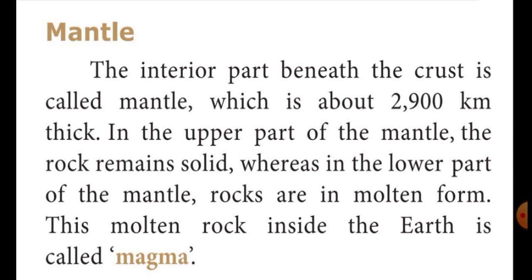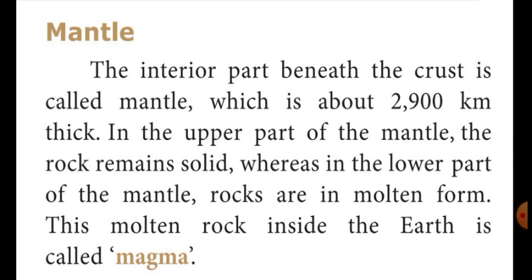That mantle is about 2900 kilometer thick. Then the major elements of the mantle are silica and magnesium. What are the major elements of the mantle? Silica and magnesium are the major elements of the mantle. So it is also termed as sima. What is meant by sima? Sima is the material of the lower part of the earth crust.